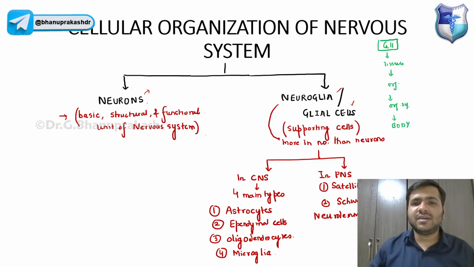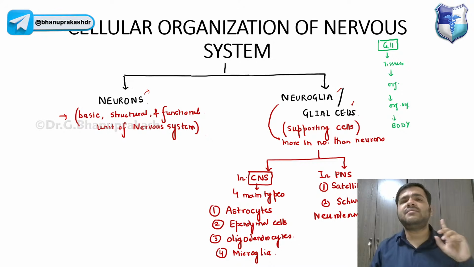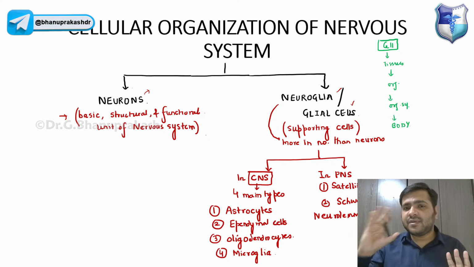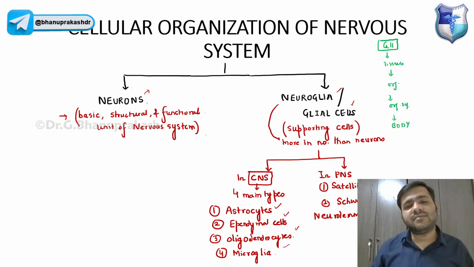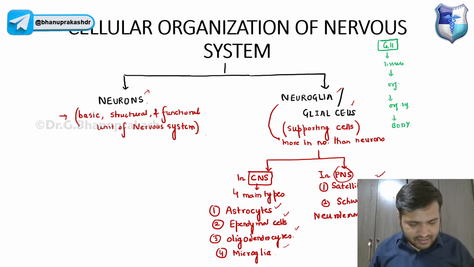So just try to see, when I say CNS, guys, everything should be clear in your mind. CNS means central nervous system, brain, and spinal cord. In the brain, the neuroglia cells will be astrocytes, ependymal cells, oligodendrocytes, and microglia. Now, when I say peripheral nervous system, I'm talking about the peripheral nerves, right? The spinal nerves, the cranial nerves, they will be having satellite cells, Schwann cells, right? So that is something you have to remember, guys.